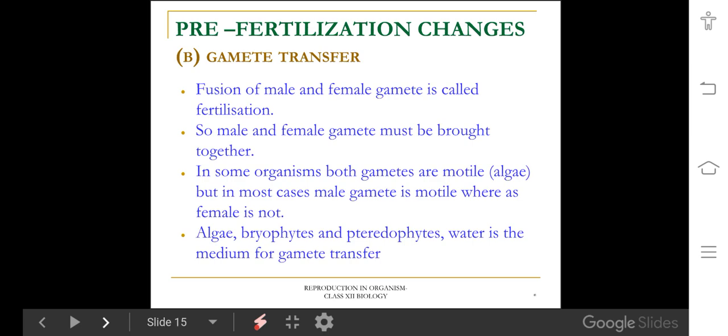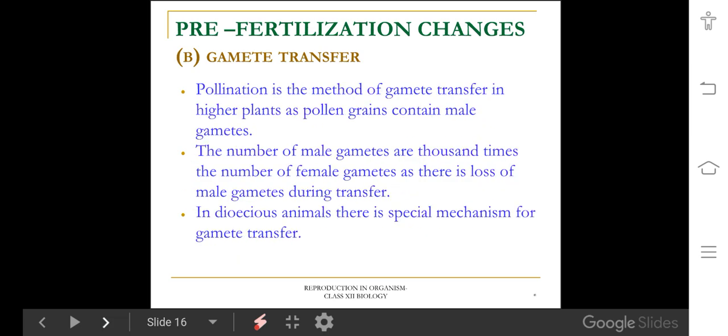But in higher plants like gymnosperms and angiosperms, both male and female gametes are non-motile. Hence, these organisms show a special mechanism for gamete transfer, pollination. Pollination means transfer of pollen grains from anther to stigma. This special mechanism occurs only in angiosperms and gymnosperms. Next, higher animals like birds and mammals show a special mechanism, copulation or sexual intercourse, for gamete transfer.